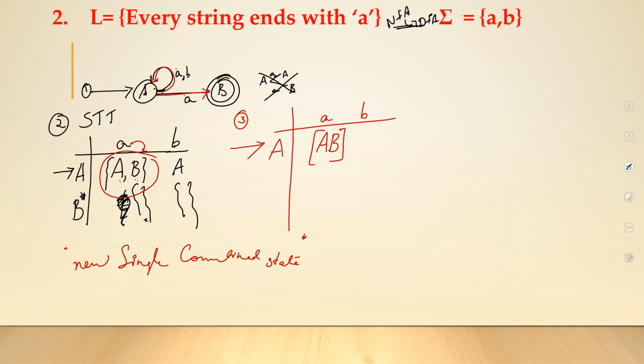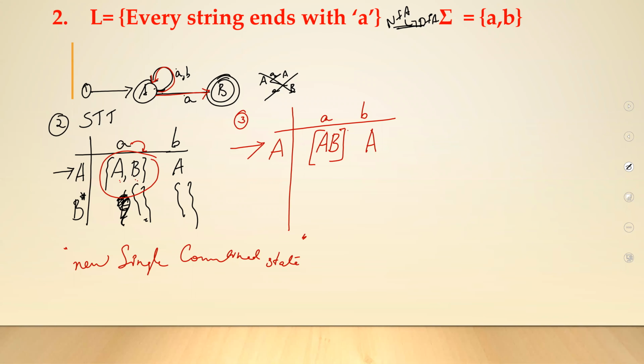When I denote it in a curly bracket with a comma, it means they are two different states. But when I give this kind of notation, I am assuming that it is a combined new state. They are not separate states. They are combined new states. And then I'll continue writing. A on small b, I will be getting A. So I have finished my first row.